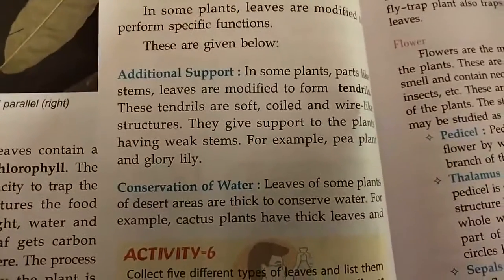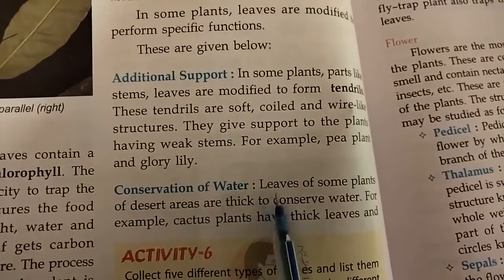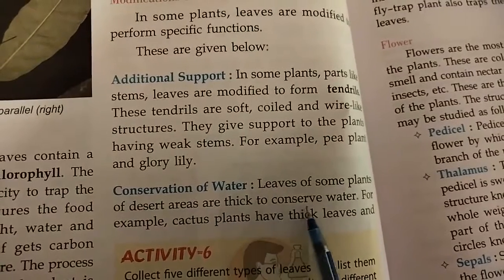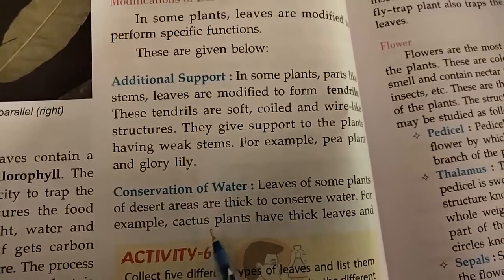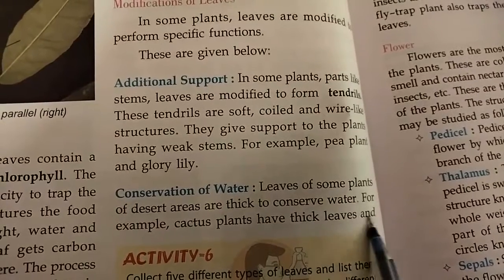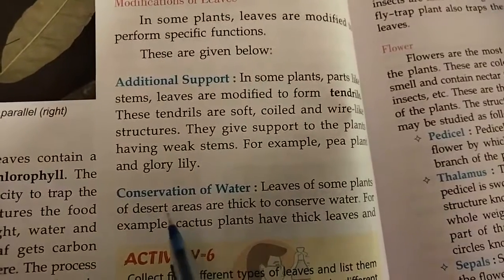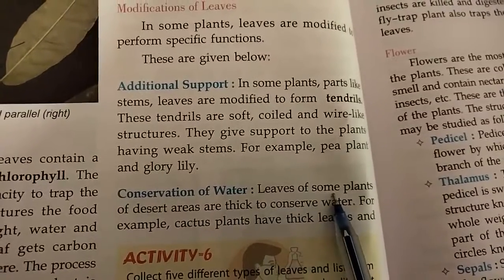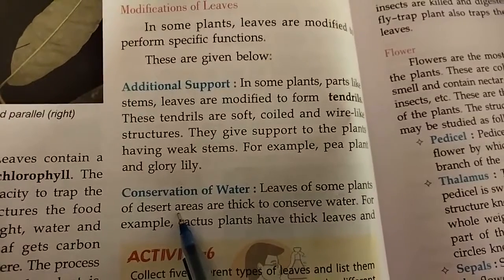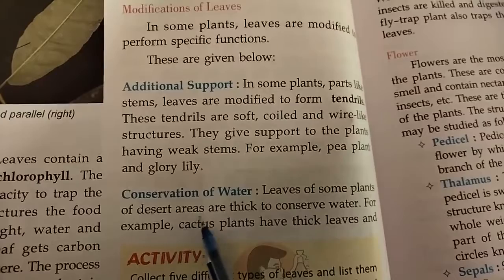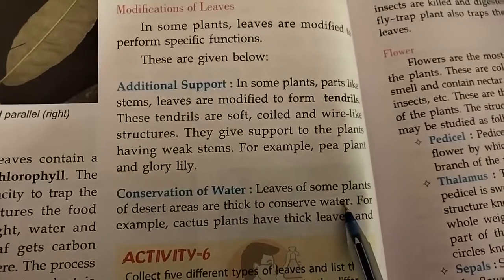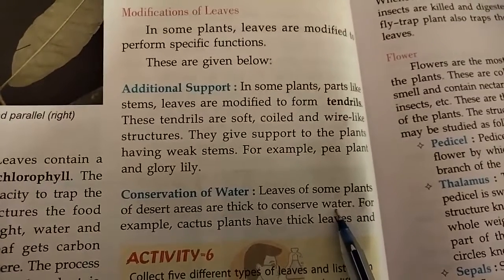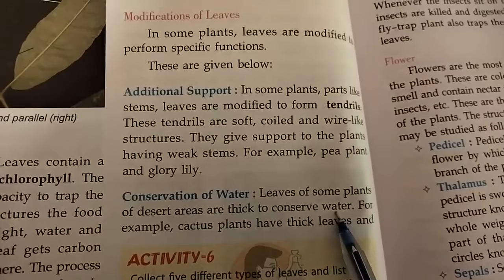So next we will study conservation of water. Leaves of some plants of desert areas are thick to conserve water. For example, cactus plants have thick leaves. What is conservation of water? There are some particular plants in the desert. Those plants we find in the desert areas are thick to conserve water. Their leaves are very thick and they conserve water, meaning they keep water in them.